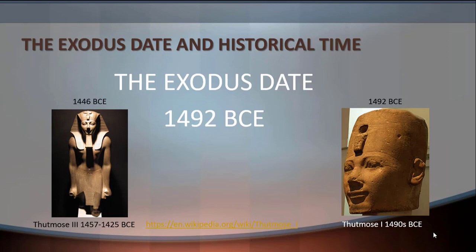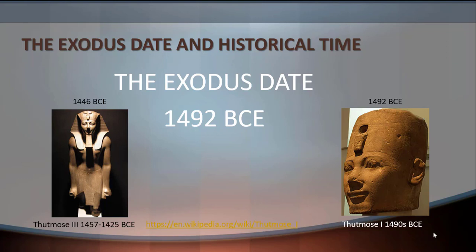Okay, when we get to that historical time, it was the 18th dynasty of Egypt, and this is one of the most clear and recorded dynasties in archaeology, and there is so much information about this dynasty.